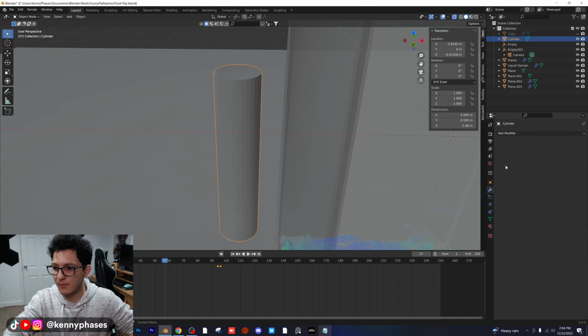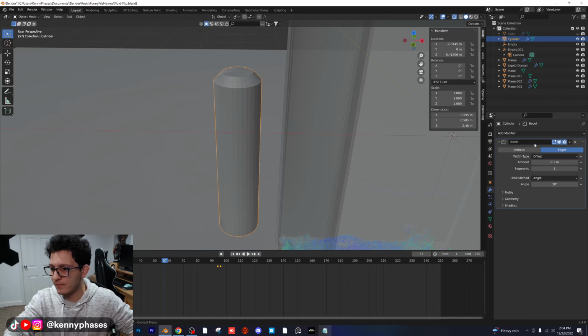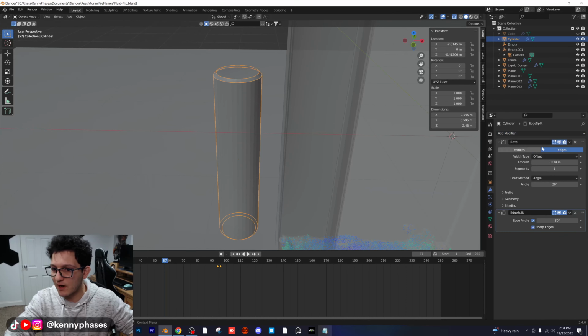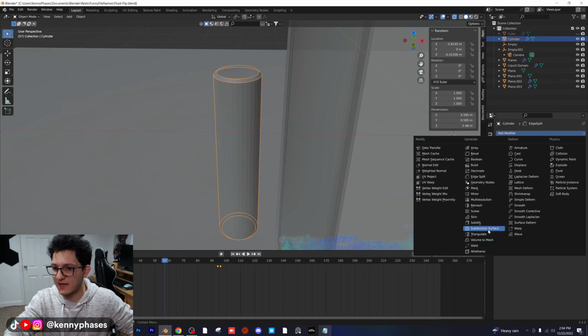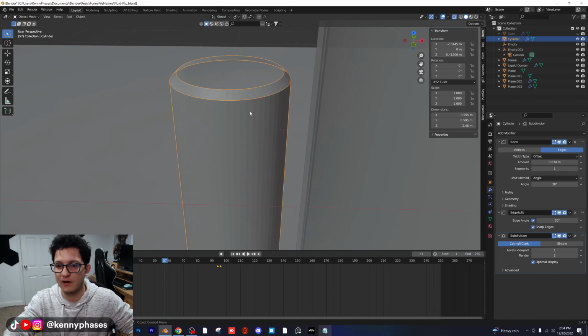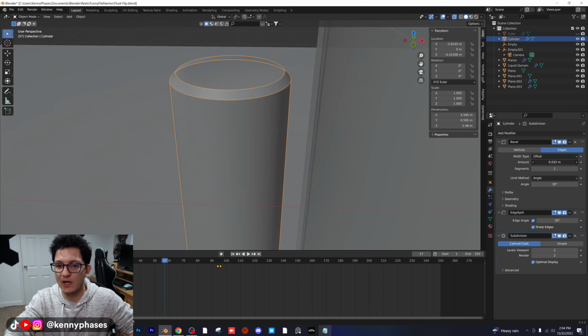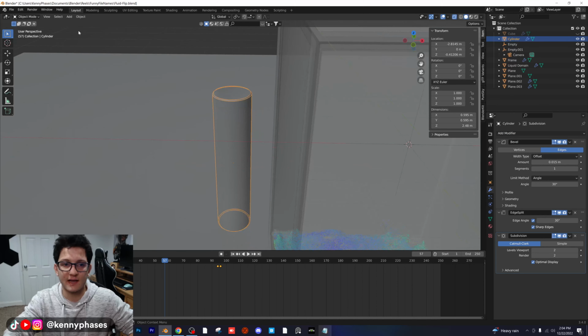I am going to go to my modifiers tab. I'm going to add a bevel, and lower that a little bit. I'm going to add an edge split modifier, and then add in a subdivision surface modifier. Now that looks really good so far. I'm going to shade that smooth. I'm going to lower the bevel just a little bit. I think that looks perfect.